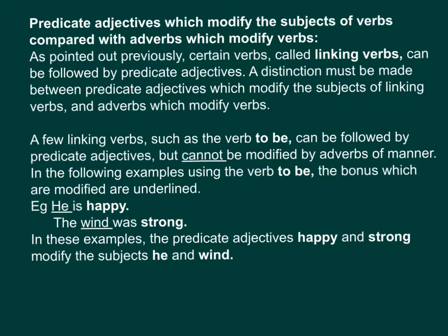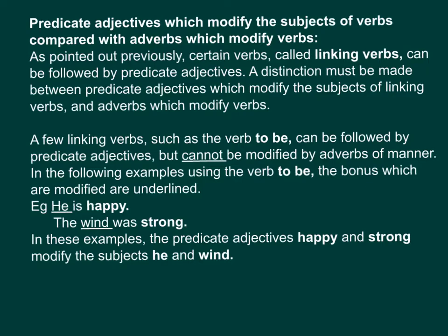A few linking verbs, such as the verb to be, can be followed by predicate adjectives, but cannot be modified by adverbs of manner. In the following examples using the verb to be, the nouns which are modified are underlined.